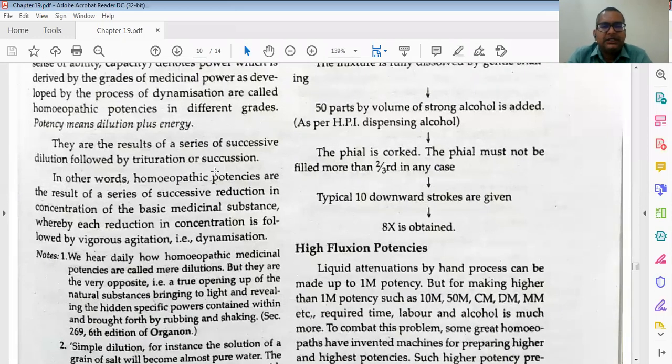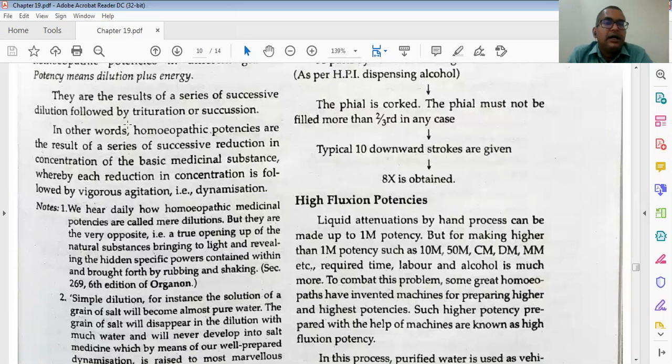Sometimes this comes as a multiple choice question also: potency means dilution plus energy. So be careful for that. Next we will see: they are the result of a series of successive dilutions followed by trituration or succussion. In other words, homeopathic potencies are the results of a series of successive reductions in the concentration of the basic medicinal substances, whereby each reduction in concentration is followed by vigorous agitation. That is dynamization. Vigorous agitation means you are heavily doing the succussion or trituration process. This is called dynamization.